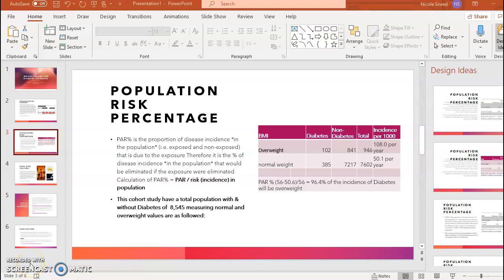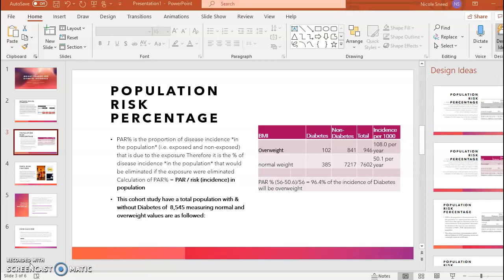Population attributable risk percentage. The PAR percentage is the portion of the disease incidence in the population, both non-exposed and exposed, that is due to the exposure. The portion of the risk in exposed people is due to the exposure. The attributable risk hopes to accomplish reducing the risk of the disease by completely eliminating the exposure.